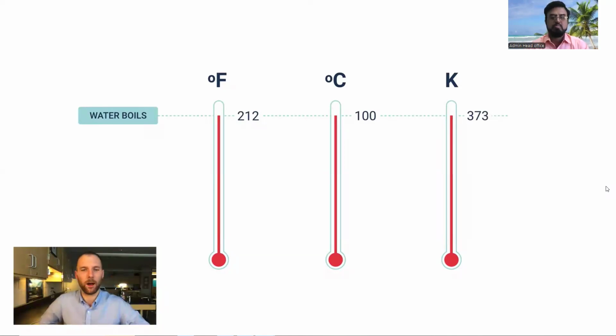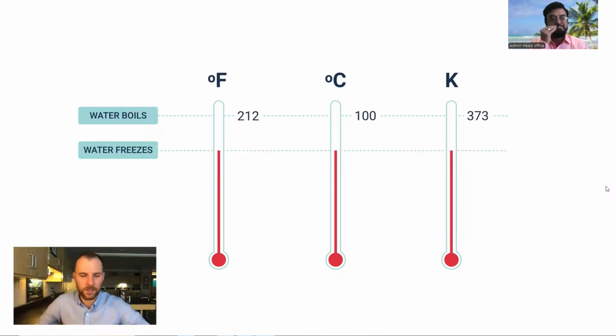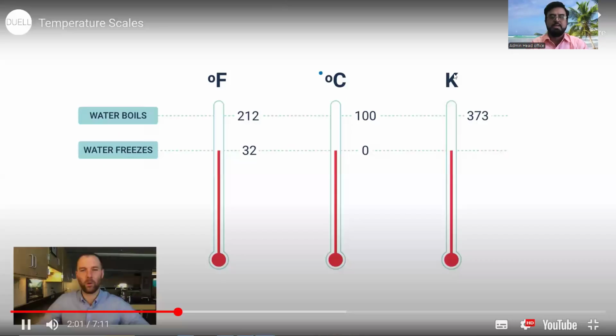But let's keep going. What if I lowered the temperature to the temperature at which water freezes? We probably know this, but water freezes at 32 degrees Fahrenheit. In Celsius, water freezes at 0 degrees Celsius. So I just want to show you this. The Celsius scale from 0 to 100 comes from what water does when it changes phases from solid to liquid to gas. And so that's kind of the whole genesis of the Celsius scale.